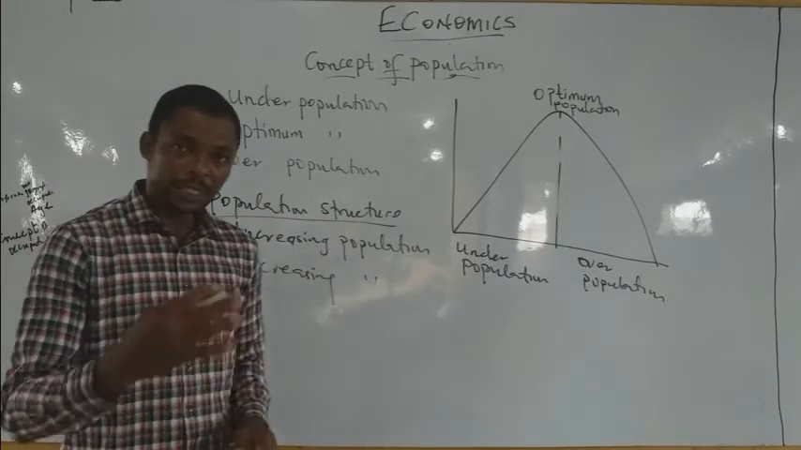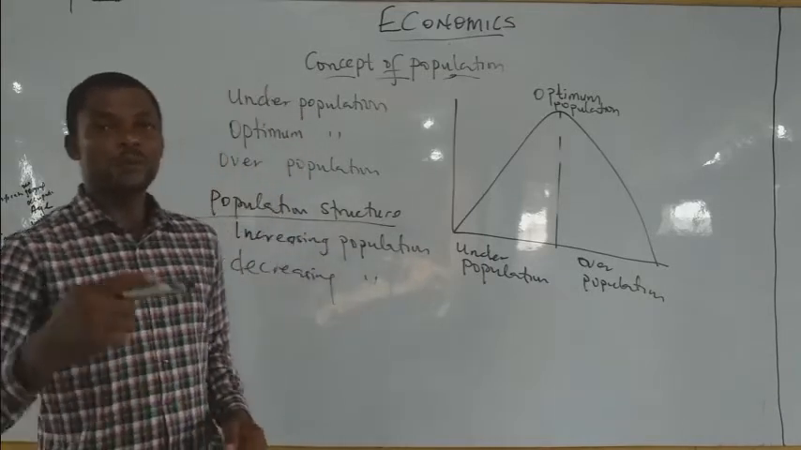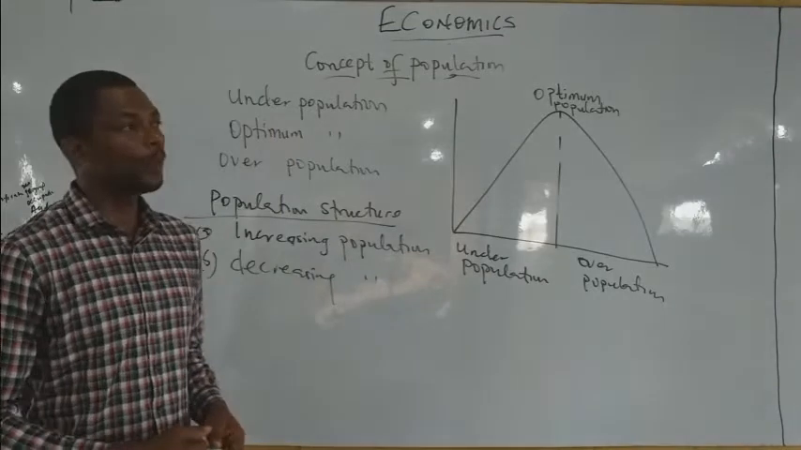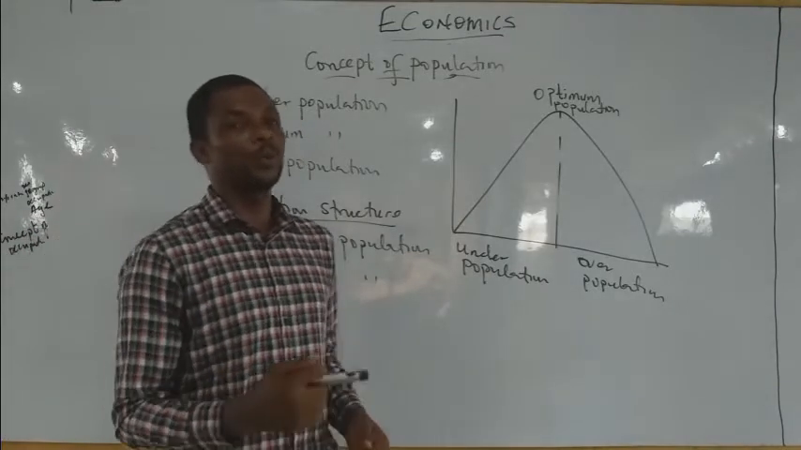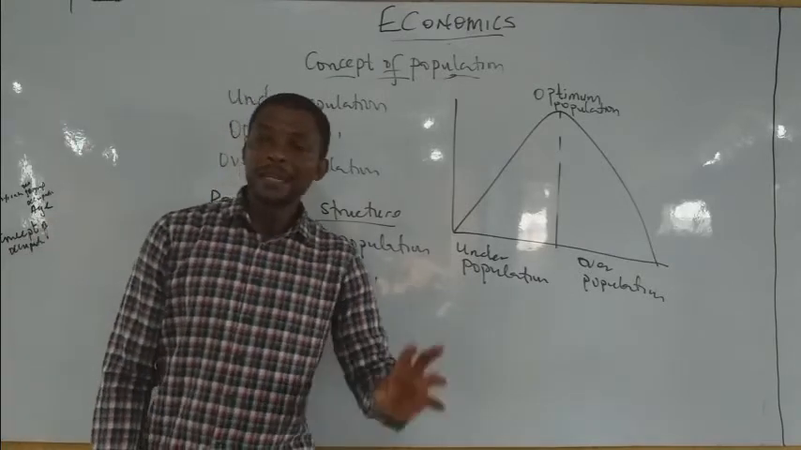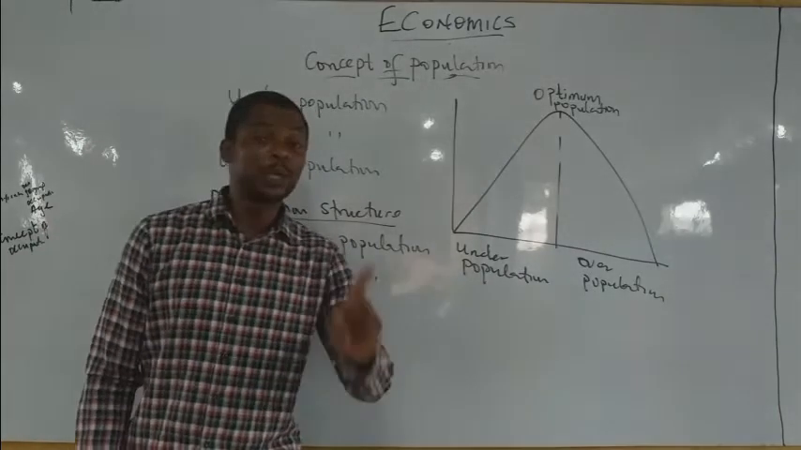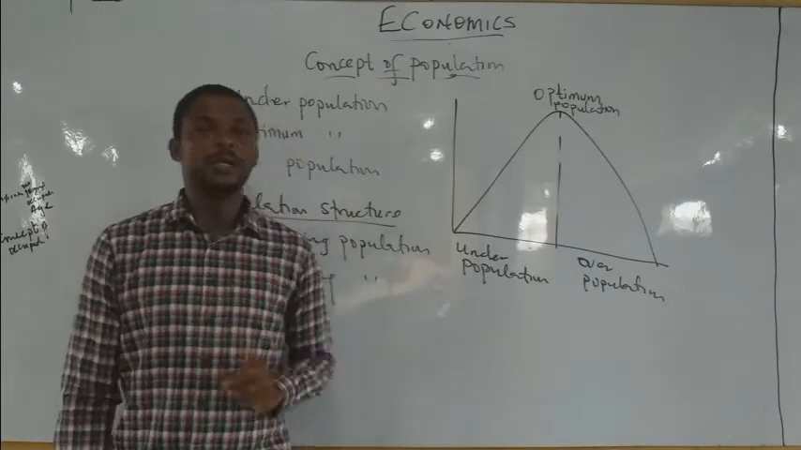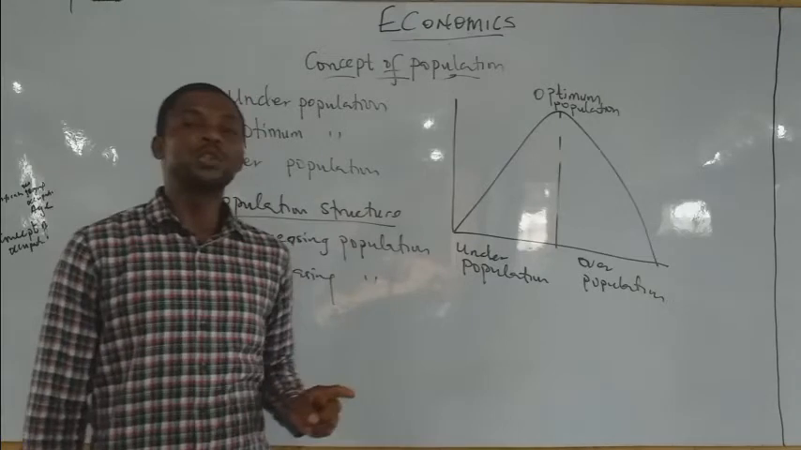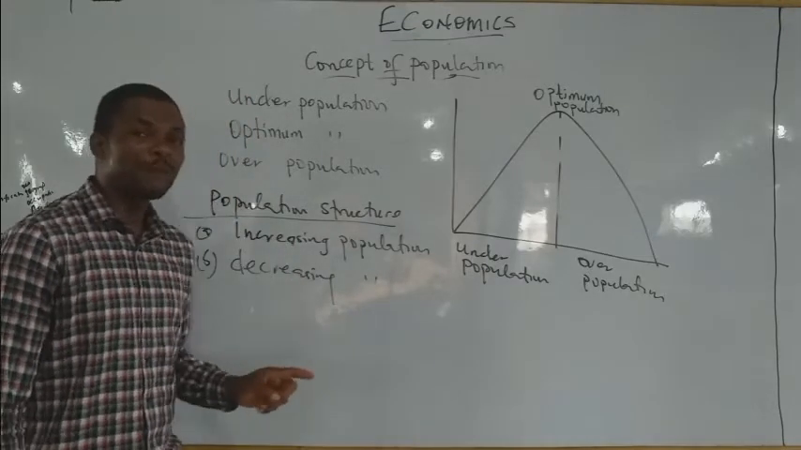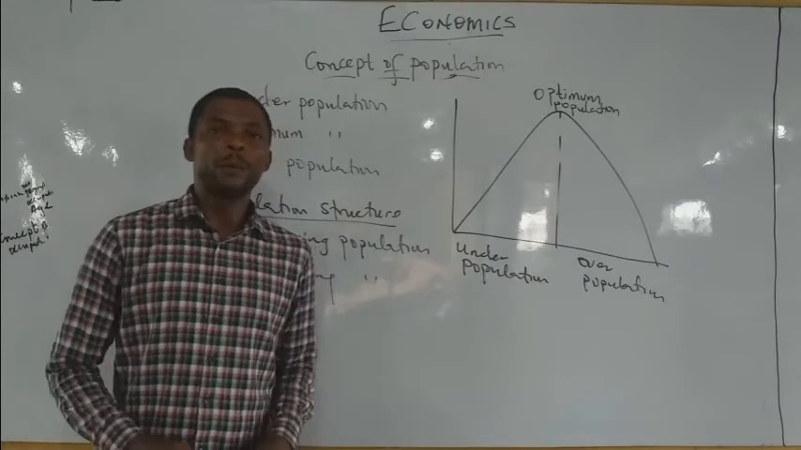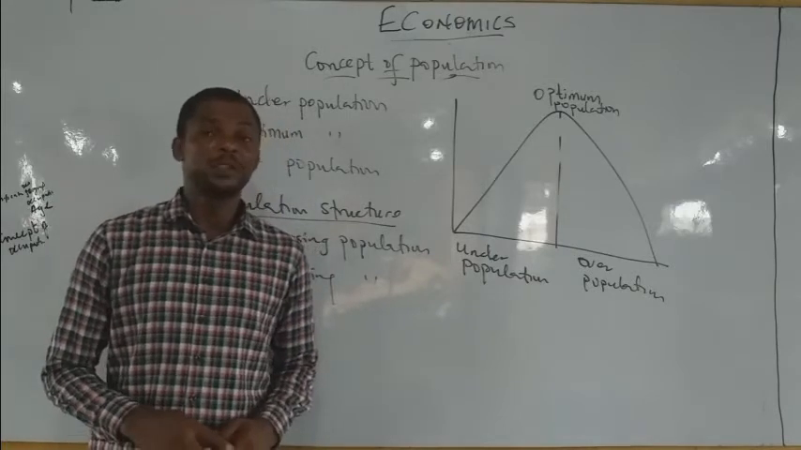Now when you say increasing population, what do you refer to as an increasing population? A population is said to be increasing when you have more young people than old people. Any population where there are more young people than old people is said to be an increasing population. But on the contrary, a decreasing population is a population where you have more old people than young people.